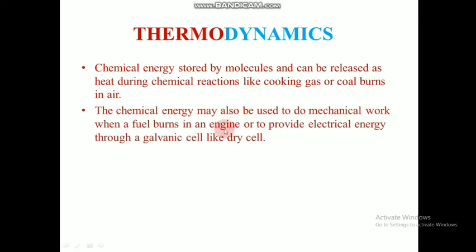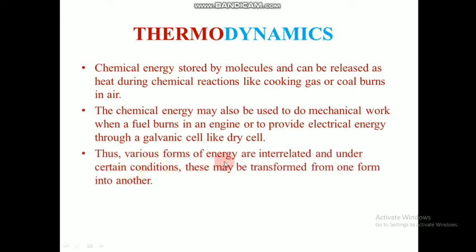The chemical energy may also be used to do mechanical work when a fuel burns in an engine, or to provide electrical energy through a galvanic cell like a dry cell. So chemical energy is not only converted to heat, it can also be converted to mechanical work. Chemical energy from burning fuel is converted to mechanical work in machines. In such conversions where chemical energy is involved, energy is produced for different activities. This energy flow is studied in thermodynamics.